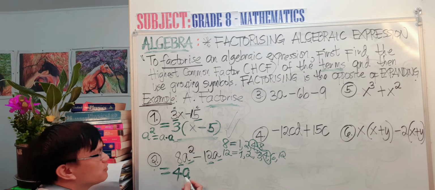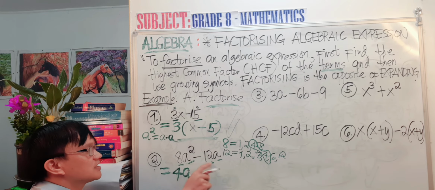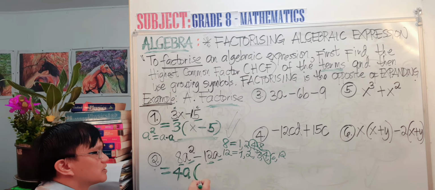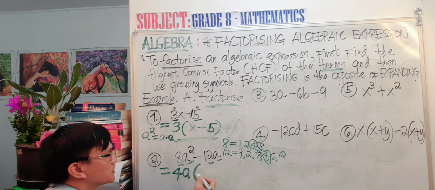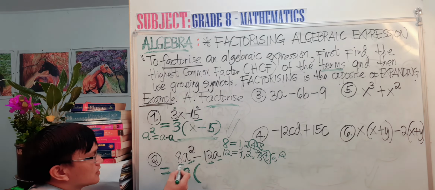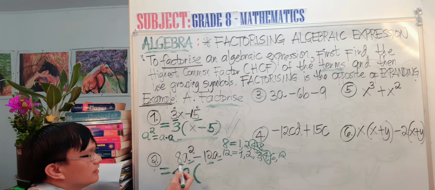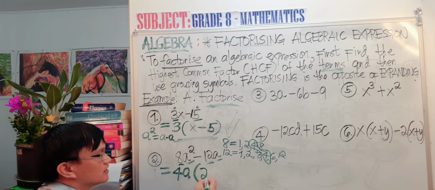After we have already taken the highest common factor of this expression, we can now have our grouping symbol, and the very common grouping symbol is parentheses. What do we do again from here? 8 divided by 4 is 2.